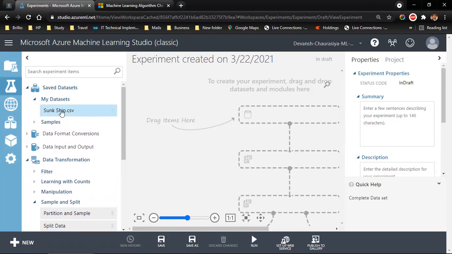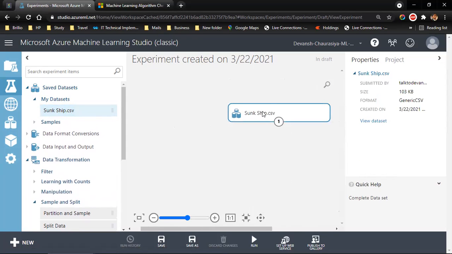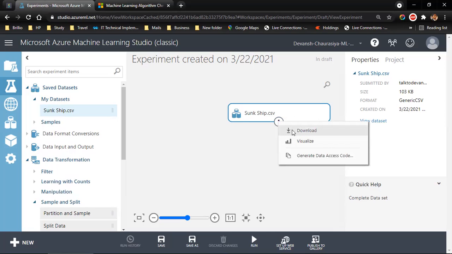So already here I have just one. I need this data on my experiment canvas, so I drag this and drop it over here. Sunkship.csv. It's a comma separated file. I can right click and download it over here, or I can download it by going to the data here. By the way, we don't require that right now.